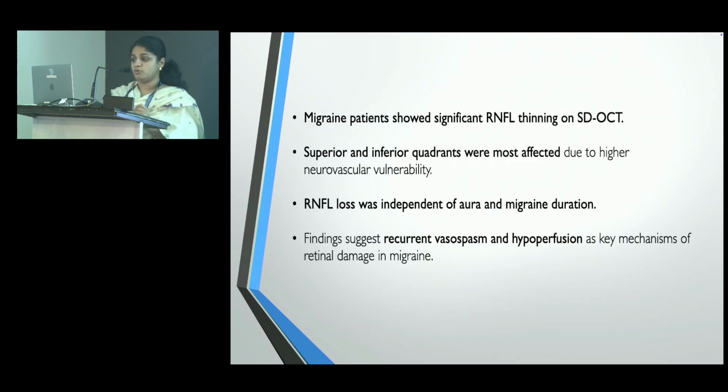Superior and inferior quadrants were mostly affected due to neurovascular vulnerability. RNFL loss was independent of aura and migraine duration.